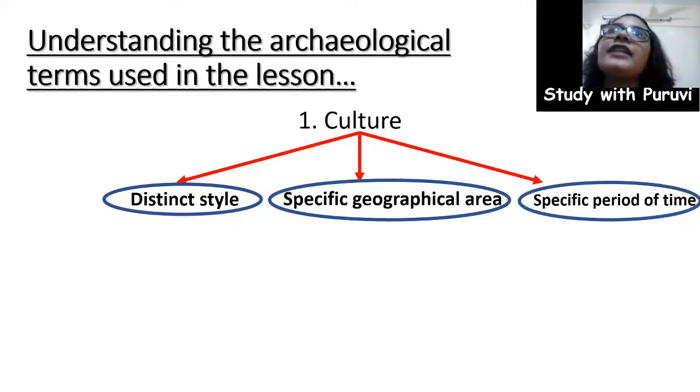So whenever a particular type of thing, object, or art is distinct in style, which is not found anywhere else in the world, which is restricted to a specific geographical area, and which is found in a specific period of time, it is referred to as culture. For example, because I reside in Pune, some particular art forms such as the saris of Maharashtra are really famous, so they form a part of the Maharashtrian culture.